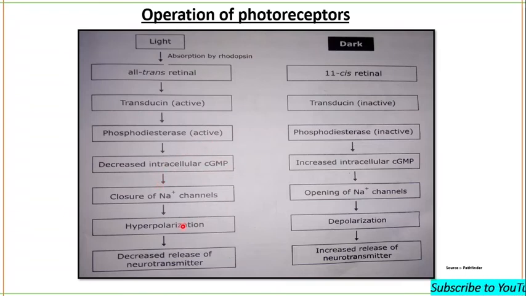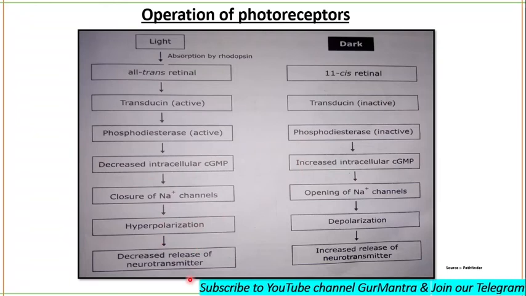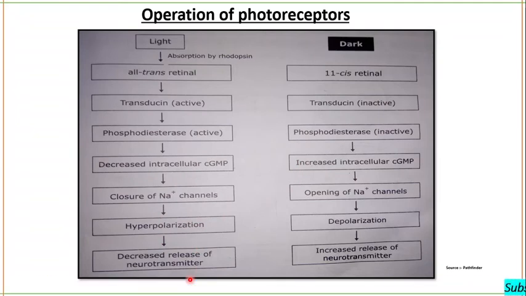This will result in closure of sodium channel. Now this will result in hyperpolarization, and there will be decreased release of neurotransmitter, and you won't be able to see.